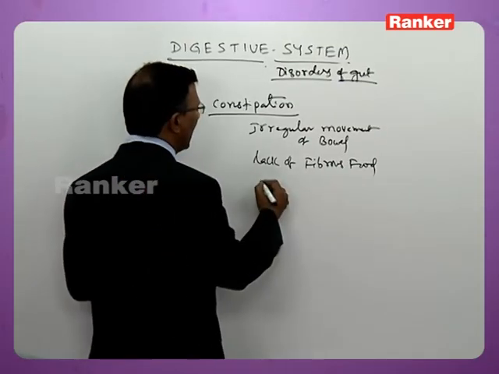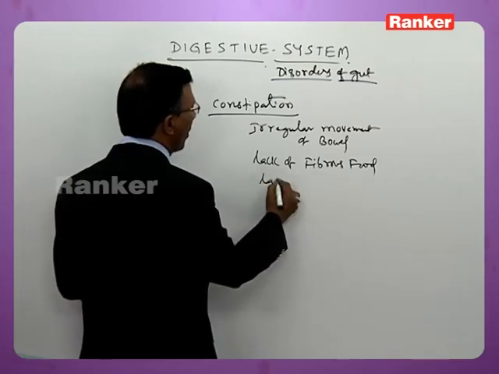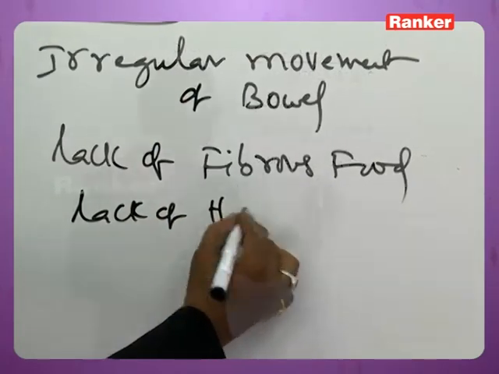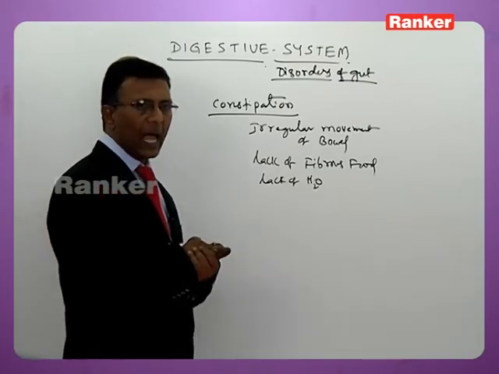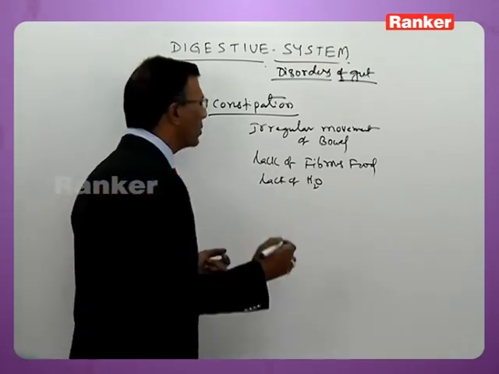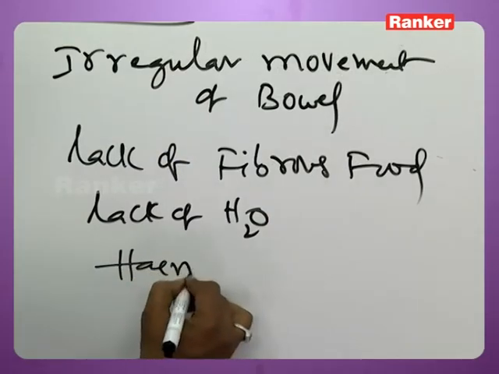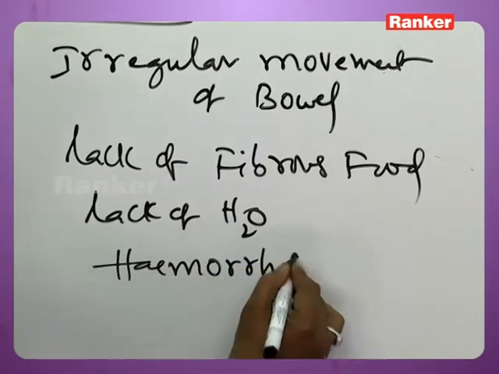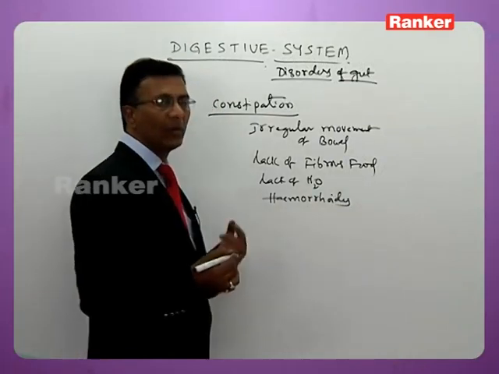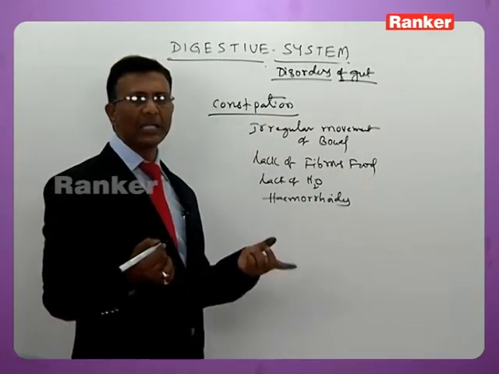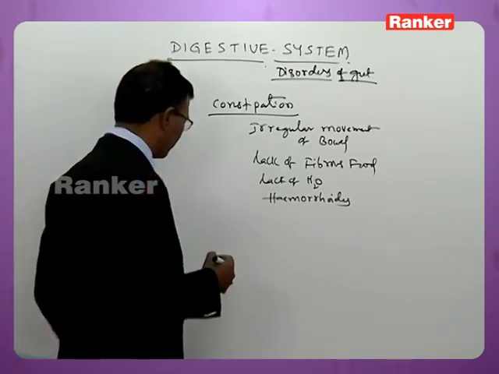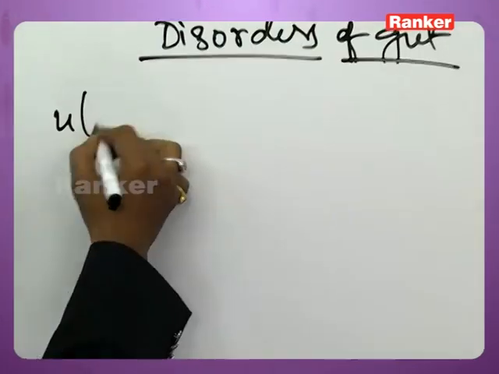There will be a lack of water. Lack of sufficient amount of water also may result in constipation. Prolonged constipation may lead to hemorrhoids. We call it piles. Fissures, piles, fistula: one of the reasons for all these disorders is constipation. And next you have ulcers.